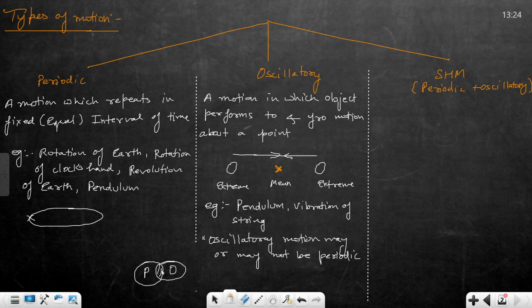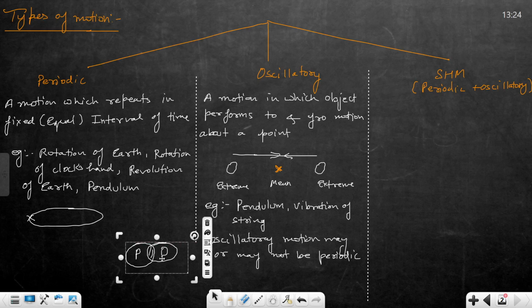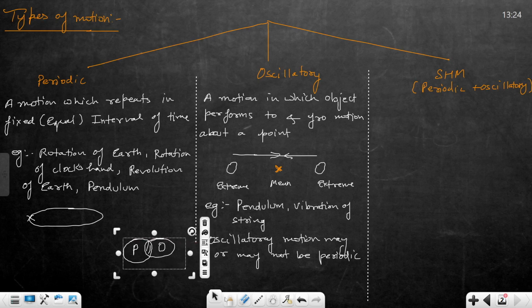बस मैं समझा रहा था that some oscillatory motion may be periodic or may not be periodic. Clear? And some periodic may be oscillatory and may not be oscillatory. Clear? There is no must condition. I will take an example. कल H2M3 में लिया था, अच्छा लगा था वो. ठीक है, उसी को मैं बताता हूँ.